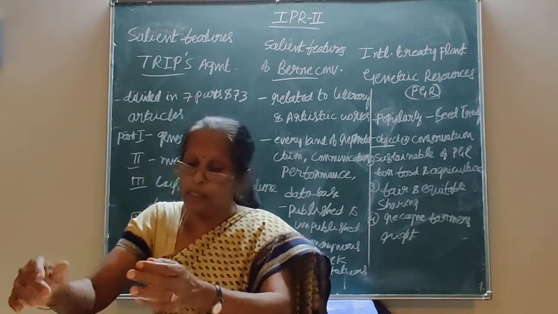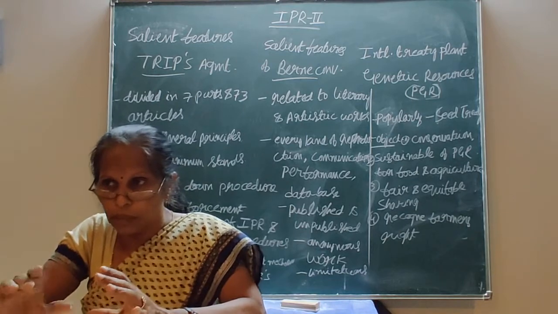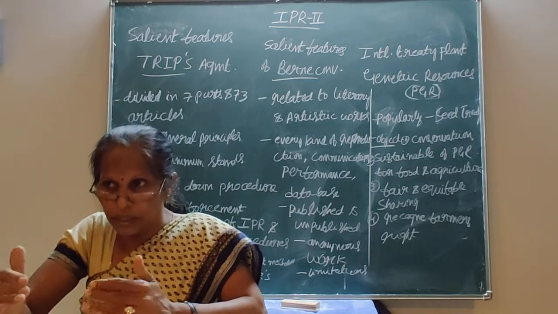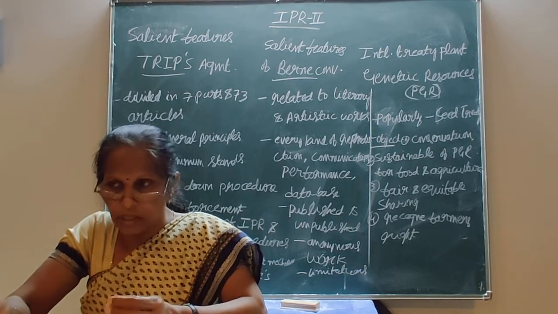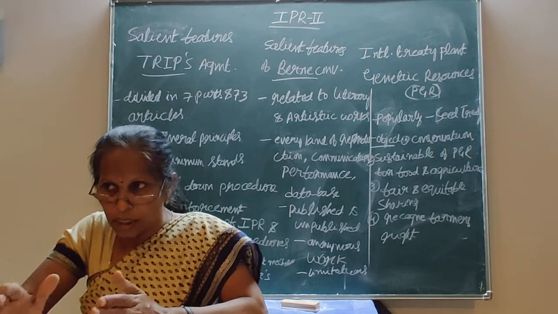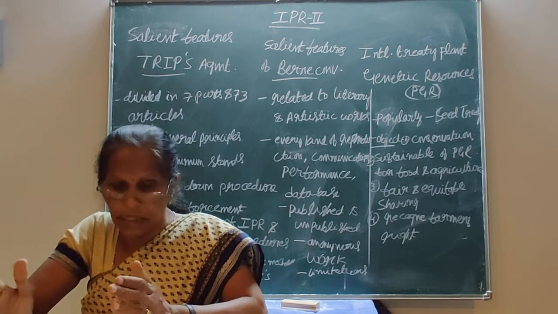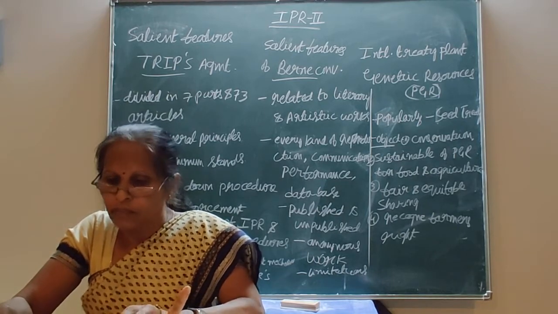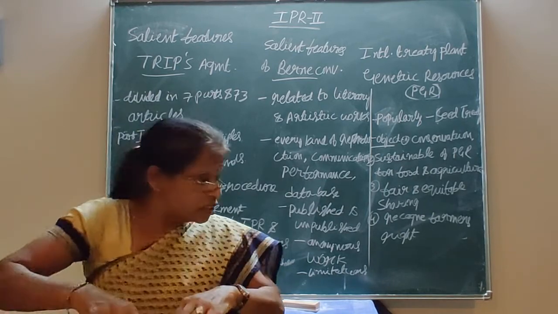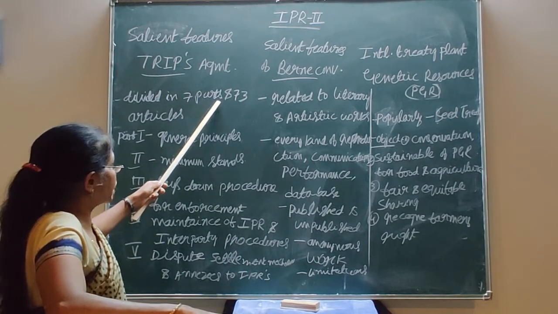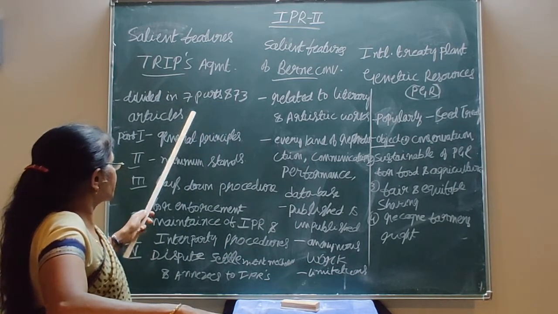The object is to establish a minimum level of IPR in the national legislations. Each member country has to follow certain uniform legislations with regard to the protection of these IPRs. The TRIPS agreement is divided into 7 parts and 73 articles.